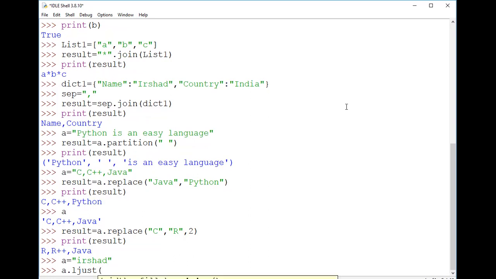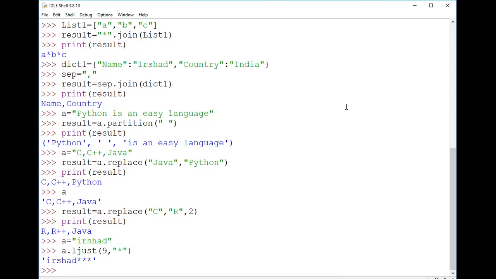I know that my name here is of 6 characters, but I want to take more than that. So I want to take 9 here. That means I'm taking 3 more than the actual one. If I take asterisk here, you can see that there are 6 letters in my name.